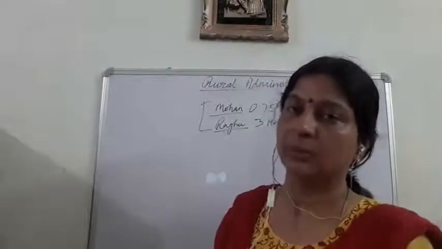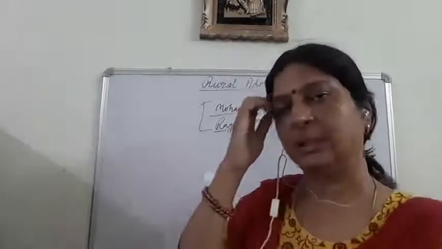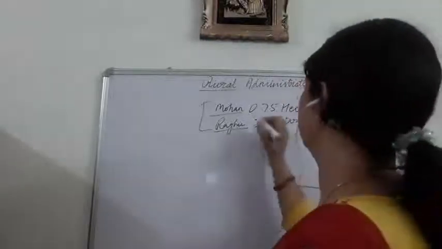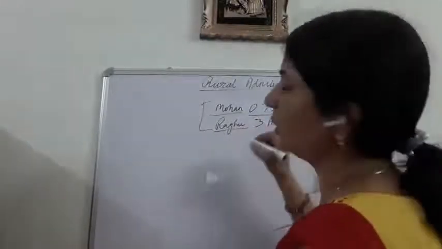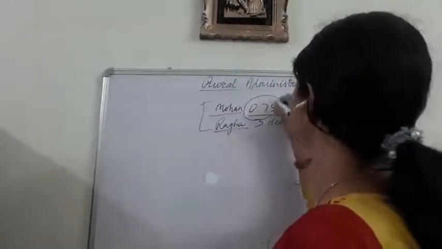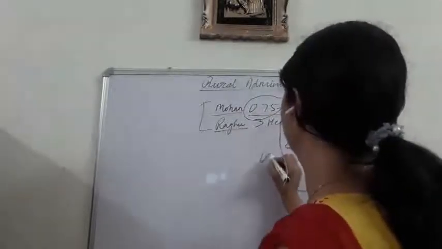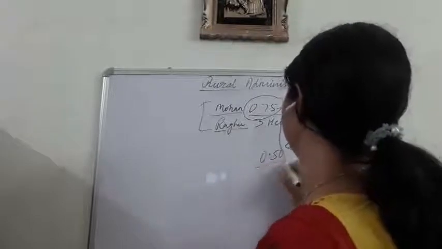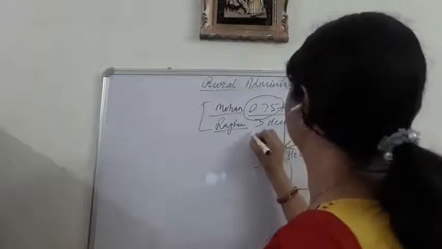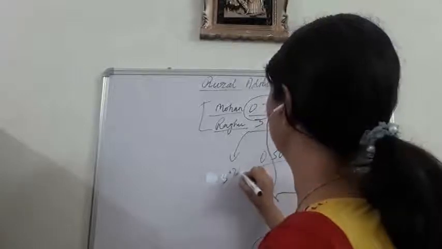Now if Mohan goes to the Patwari and asks him for the measurement, and the Patwari comes and measures the land of both the people, and if he finds that the area of Mohan's land has been reduced, it is not 0.75 actually, in reality it has been reduced to 0.50 hectare, and on the other hand Raghu's land has been increased to 3.25 hectare.